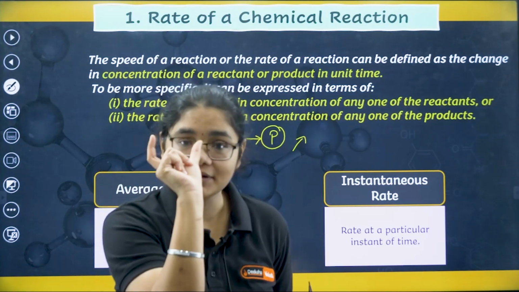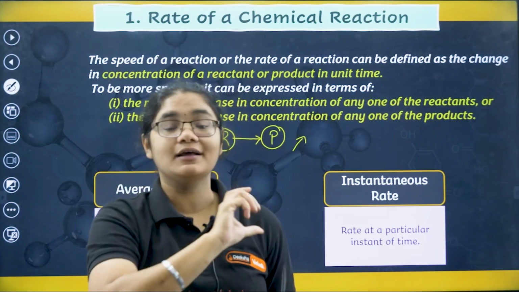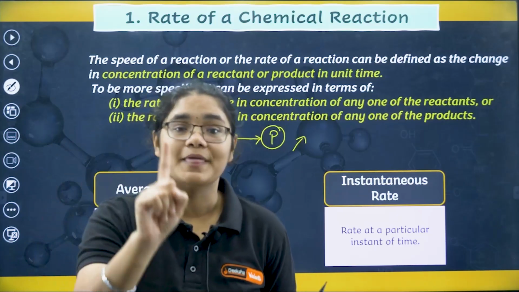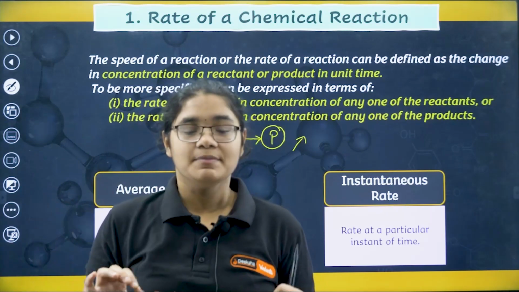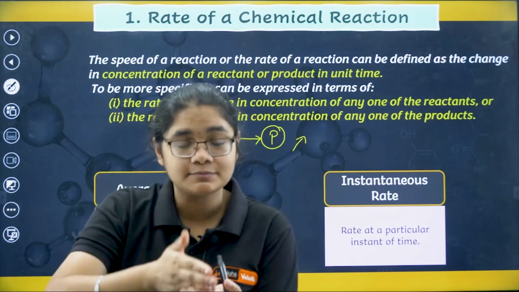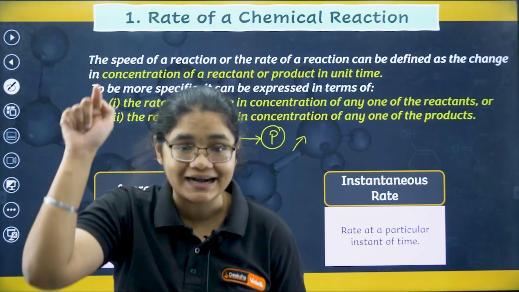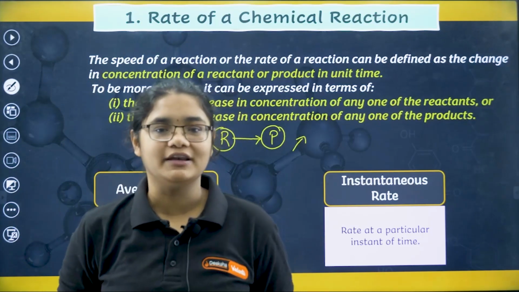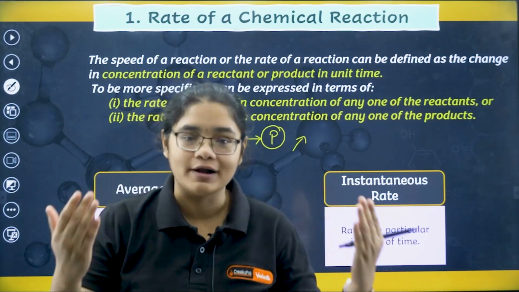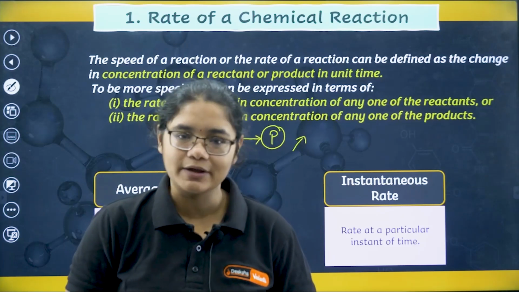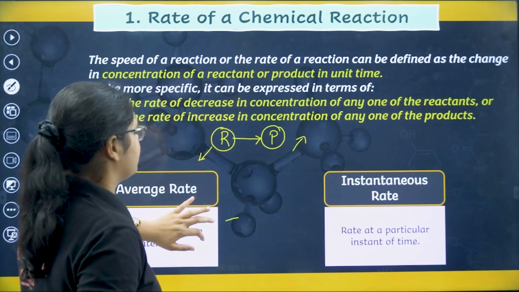When I ask about a time interval, that is my average rate. If I ask what is the rate of the reaction exactly at this instant, that is called instantaneous rate. Now I'll show you how we can calculate both of them.